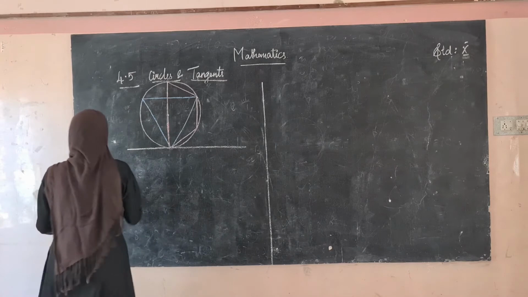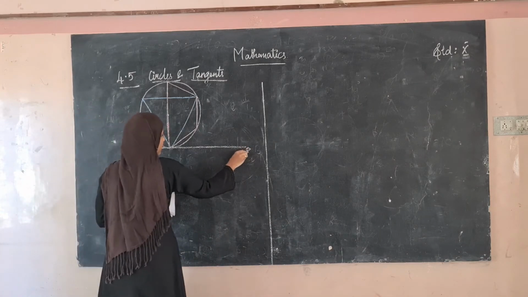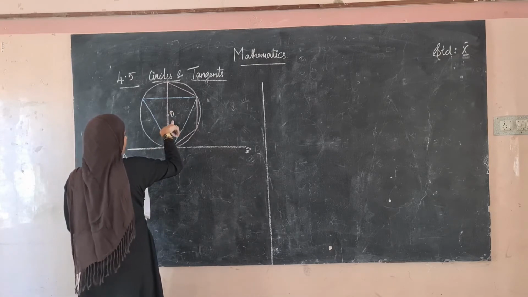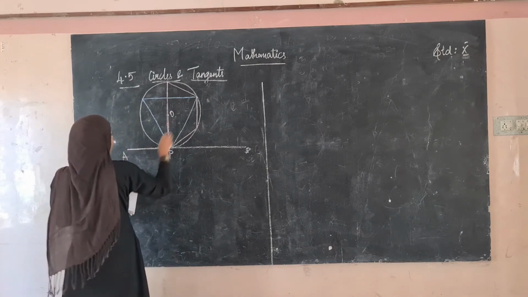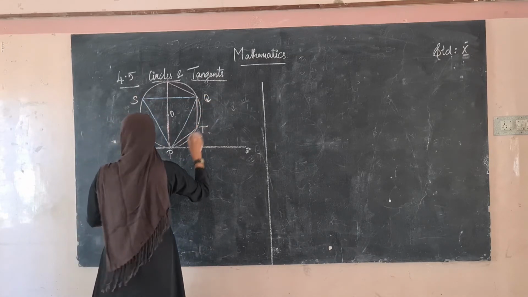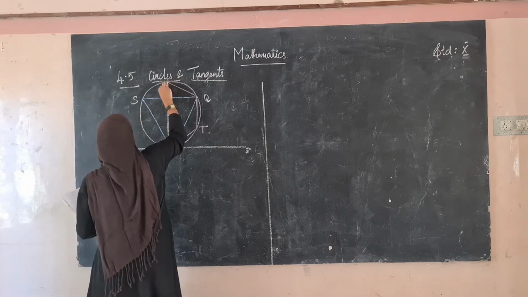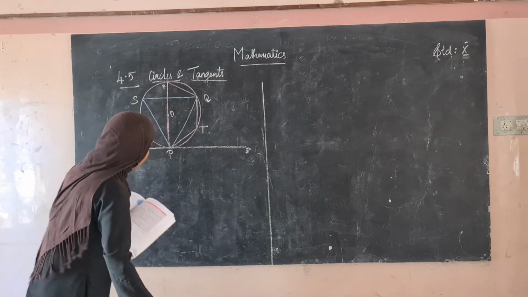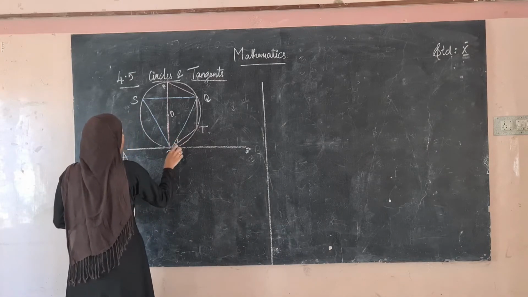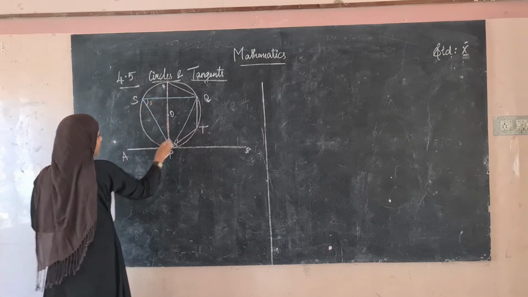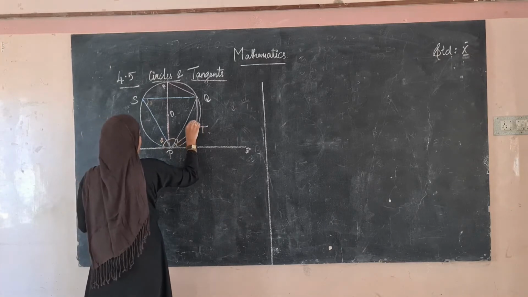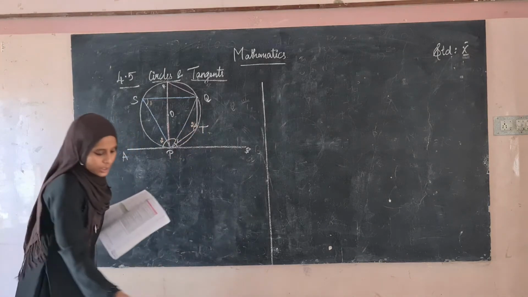What are the points? This is A and this is B. This is the tangent. This is the point where the tangent meets the circle, and this point is the center, which is O. Okay, P, and this is Q, and this is S, this is T. Let this be R. Now the angles. If this is 1, this will be equal to this angle, and similarly another angle is this. If this is 2, this will be equal to this. This is what we have to prove in this segment.